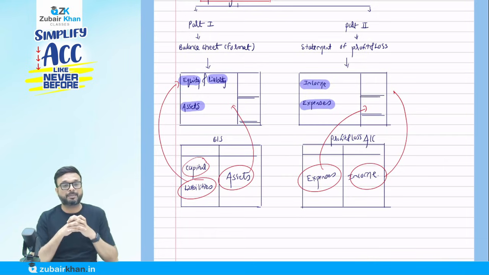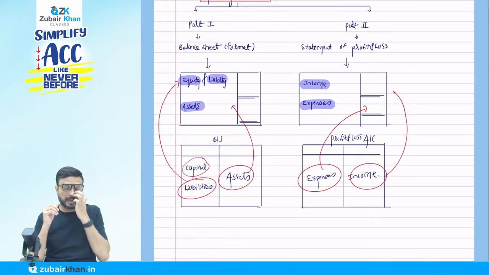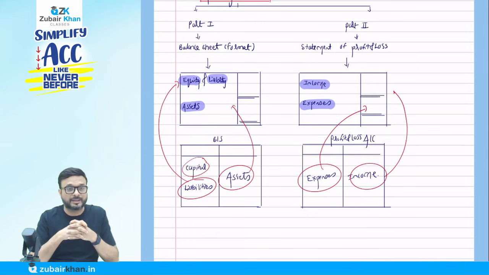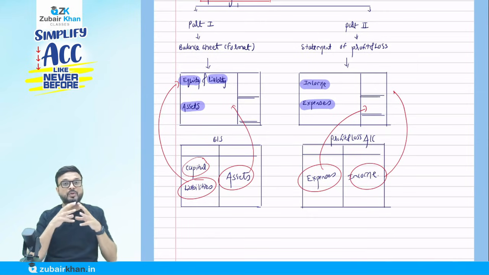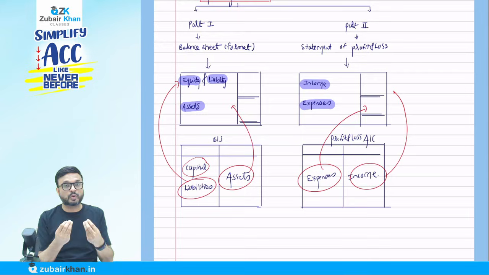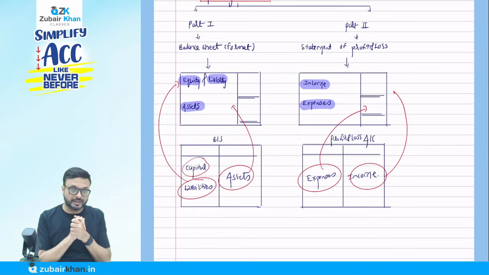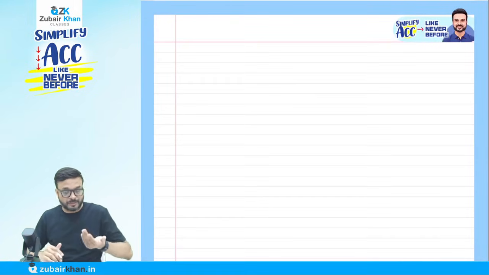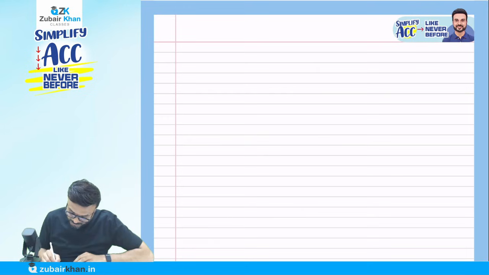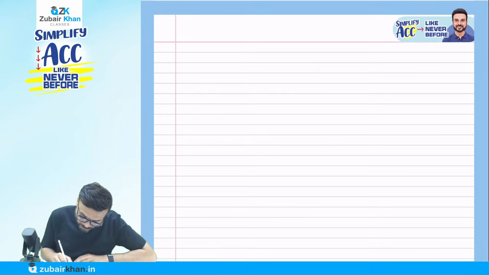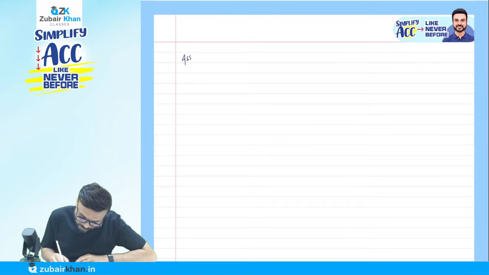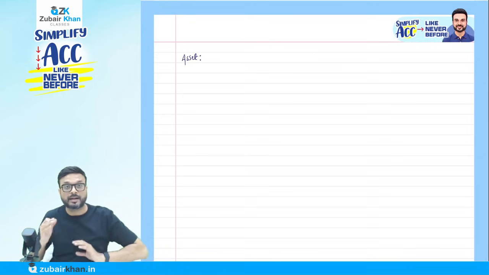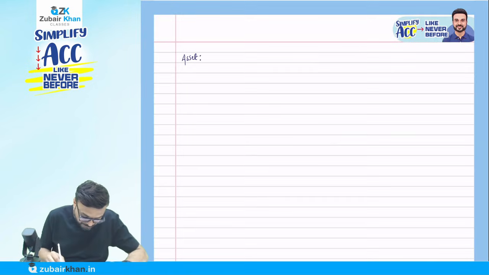Because when we talk about the financial statement, all these items are going to come in my financial statement. So we have to know what you mean by income, expense, asset, liability and equity. So now write it down with me. Next page, write it down with me. First is asset. What do you mean by asset? Write it down there.